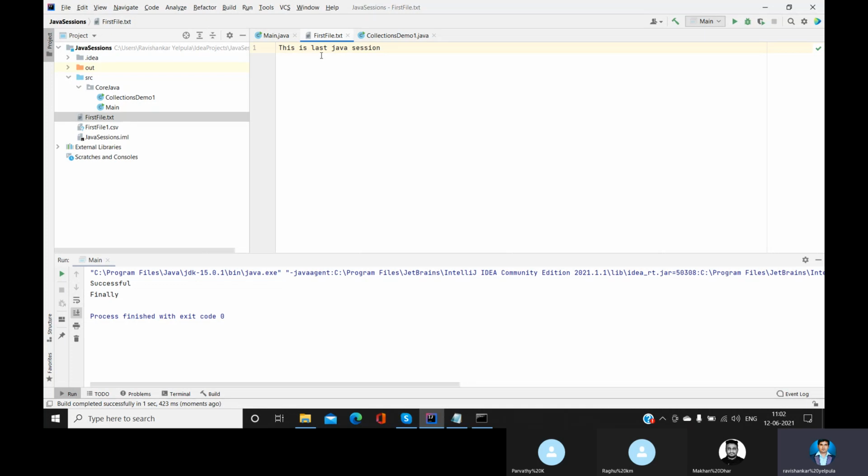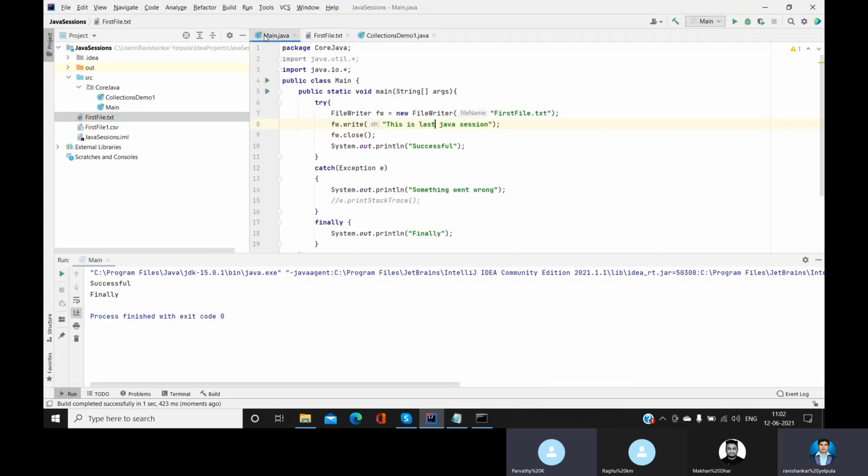Any doubts here? Yeah, I'm good. No, but we are writing all these in try only, right? Yes. So do we have to write all these in try? Raghu, she is asking something, can you answer? Yeah, so without try also we can write. You added try because we can find the errors, right, if anything went wrong.